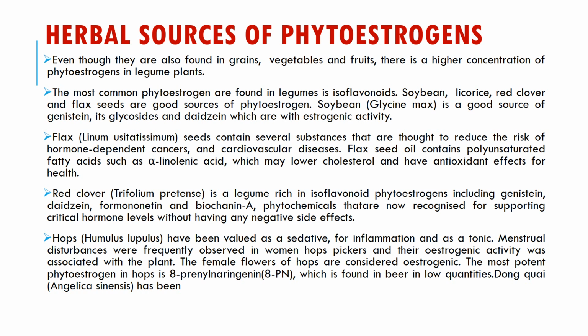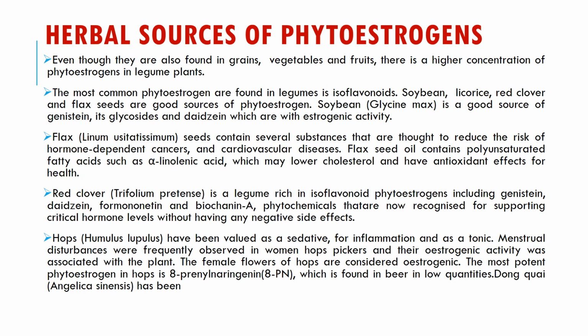Herbal sources of phytoestrogens. Grains, vegetables, and fruits contain high concentrations of phytoestrogens. Certain phytoestrogens are present in legumes in the form of isoflavonoids: soybean, licorice, then we have red clover and flax seeds. These are all good sources of phytoestrogen. Flaxseed contains several substances that are thought to reduce the risk of hormone dependent cancers and cardiovascular diseases. Flaxseed oil also contains polyunsaturated fatty acids like alpha linolenic acid, which may lower cholesterol and have an antioxidant effect.